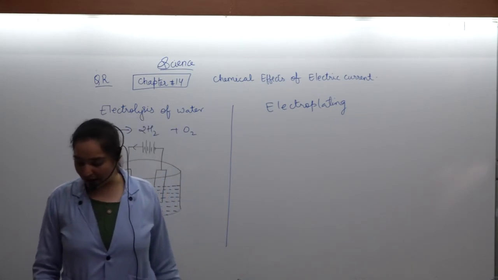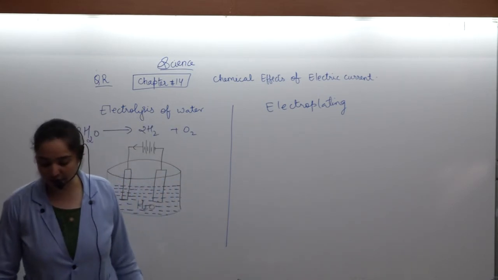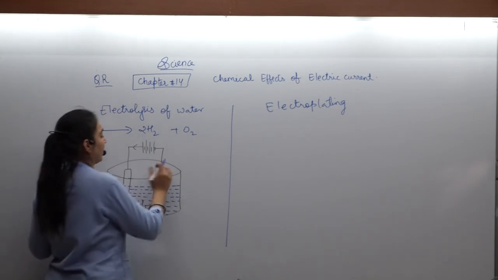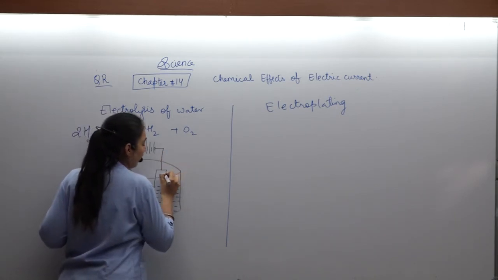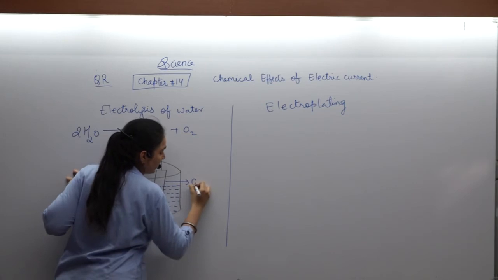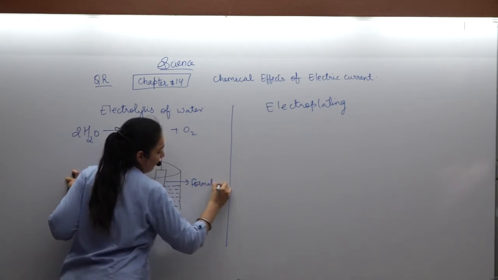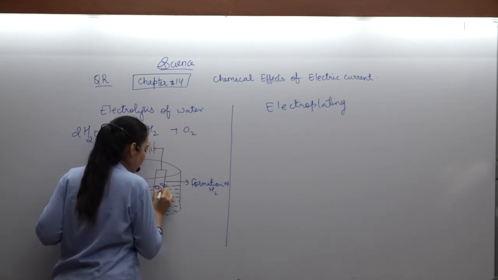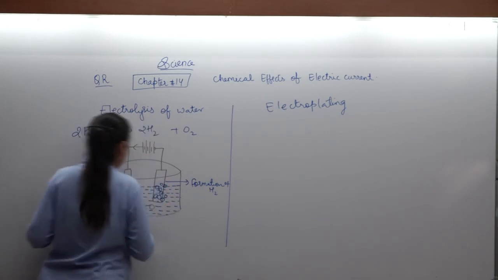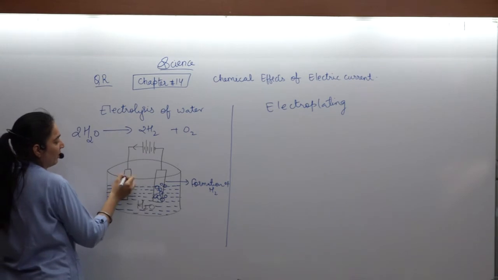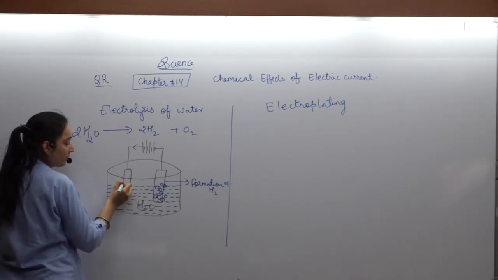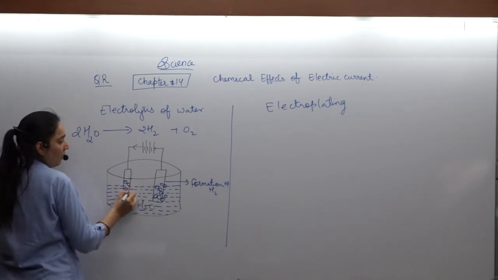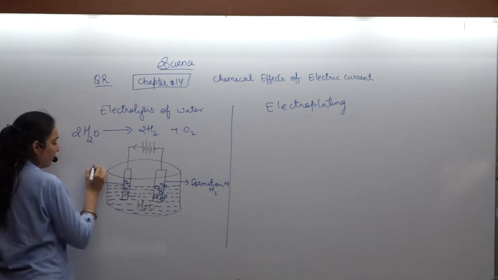So the bubbles of the gases are seen. The hydrogen is generally seen at the negative end, that is at the cathode. Here at the cathode, formation of hydrogen takes place. The bubbles can be seen over here beside. While at the anode, the positive terminal, formation of O2 takes place.